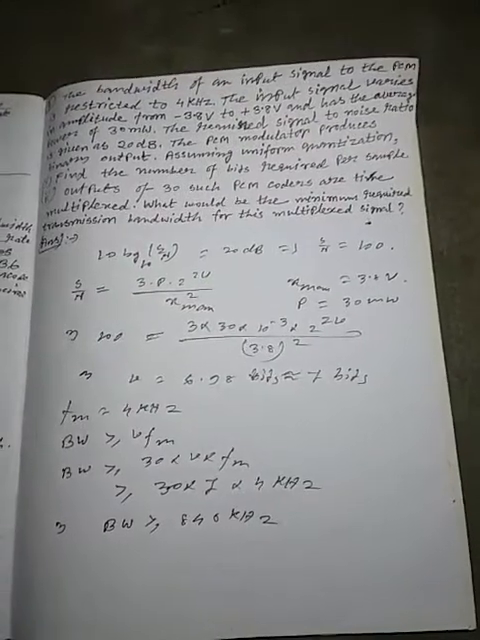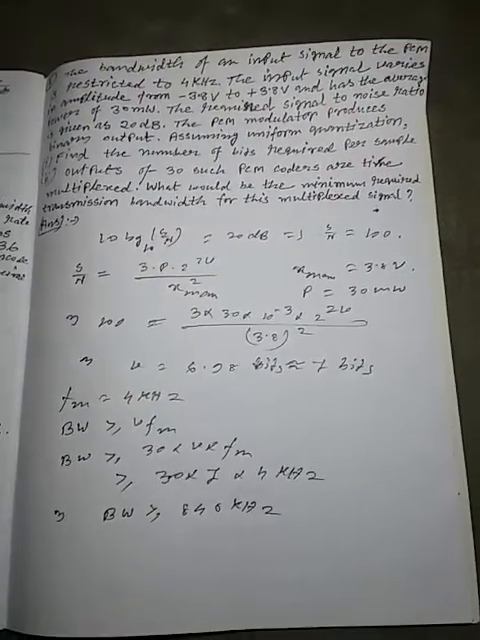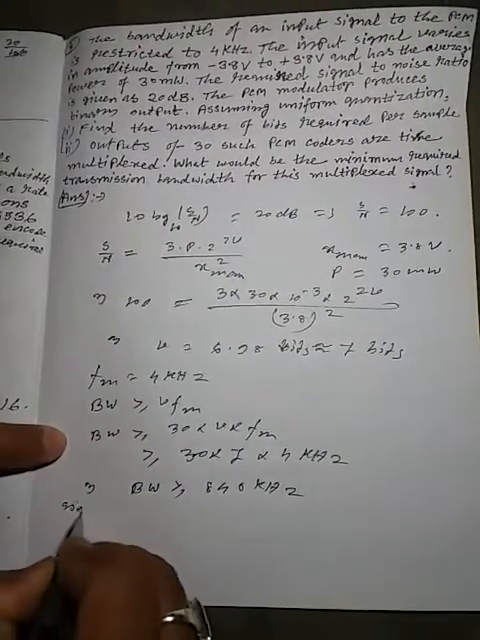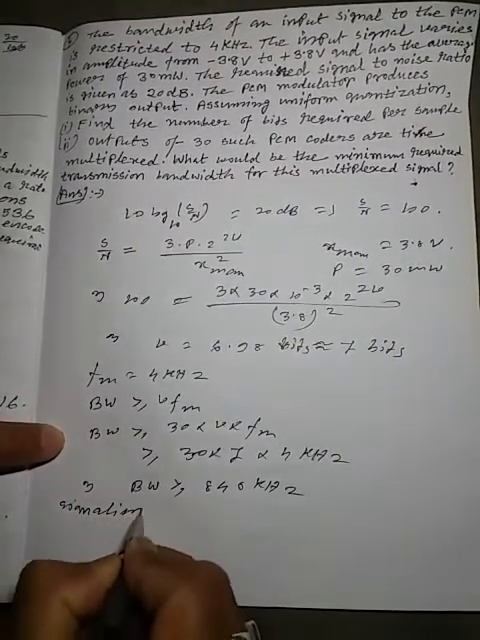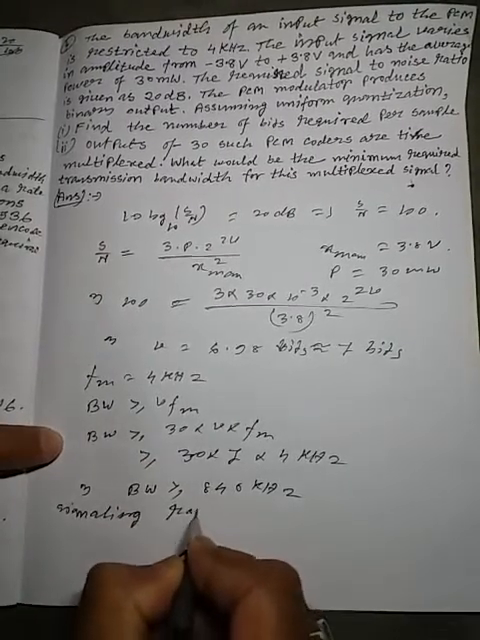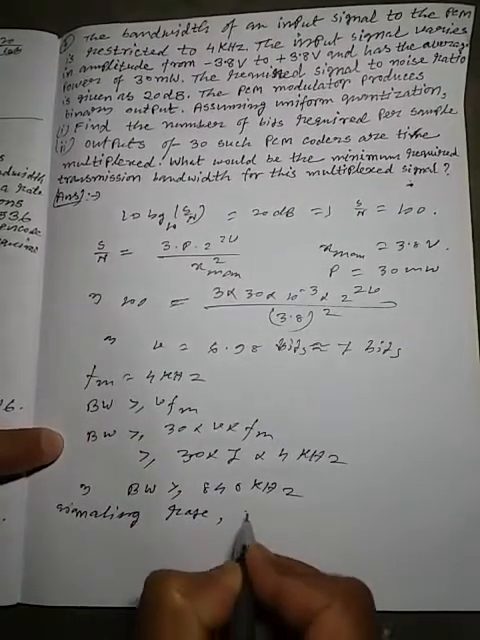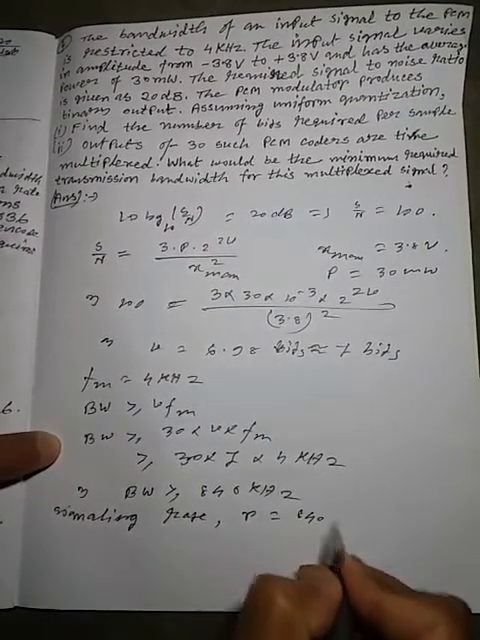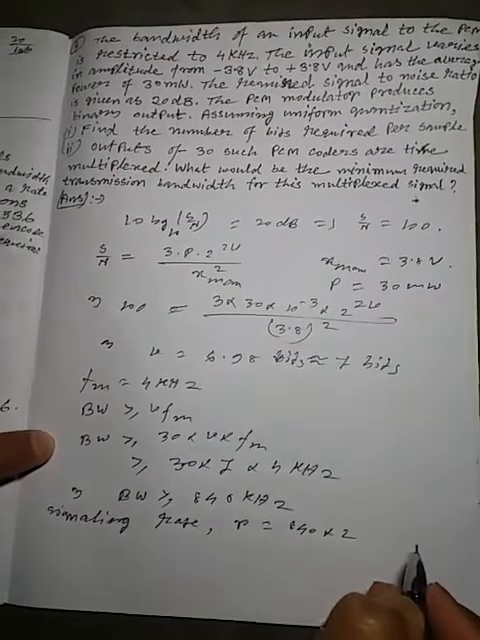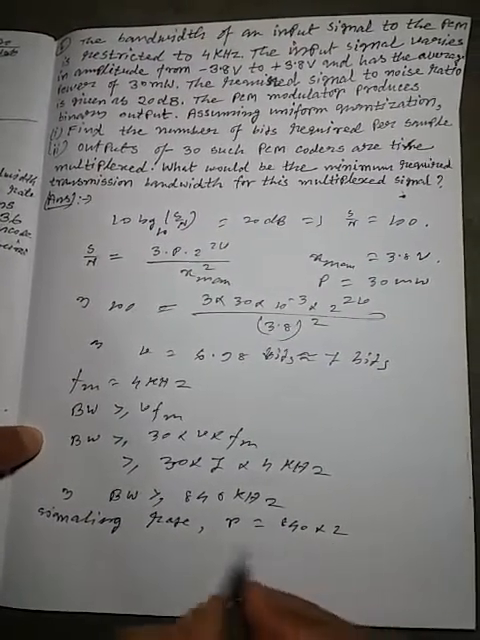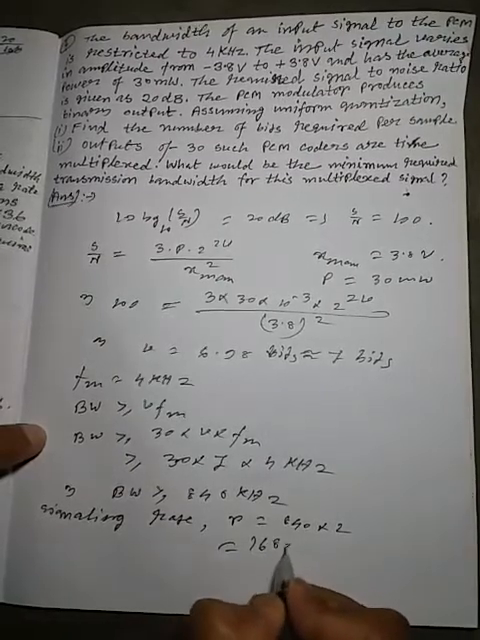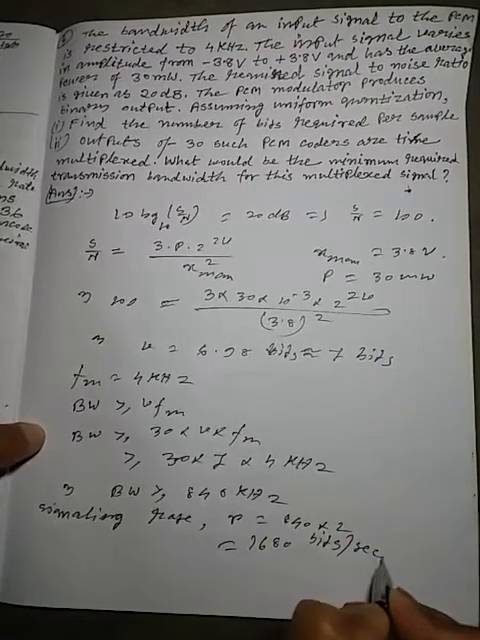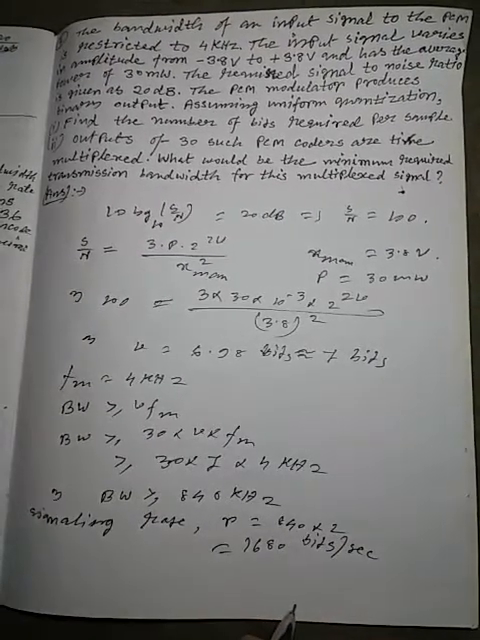We also know that the signaling rate is 2 times the transmission bandwidth. Okay, so signaling rate R equal to 840 into 2, that will be equal to 1680 bits per second. Okay, so that is the signaling rate.